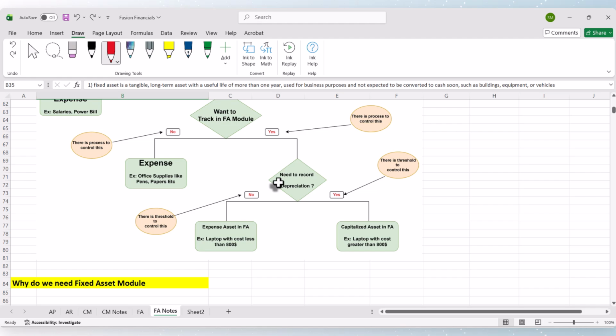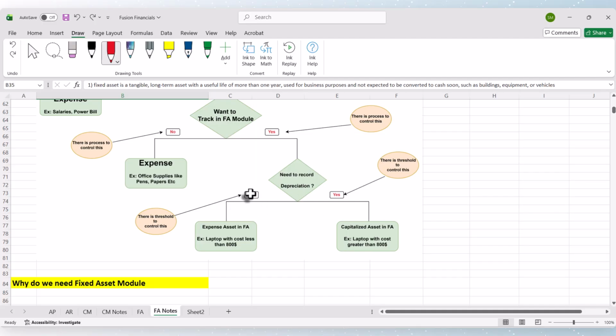Depreciation is nothing but reducing. So if we have a fixed asset and its value is reducing, do we need to record that reduction in value, period by period? For each month, should we record that reduction in value? So no or yes, right?